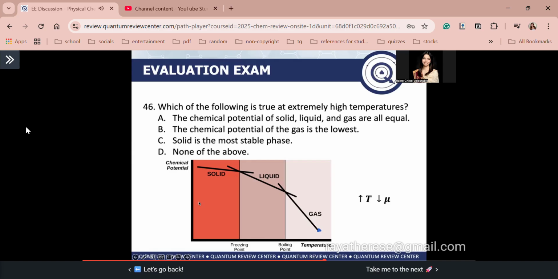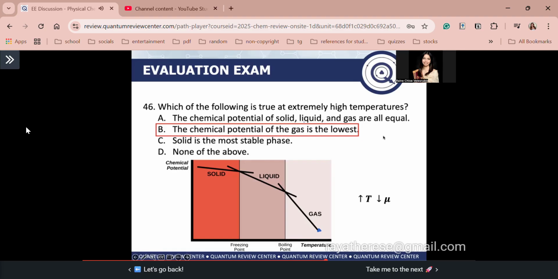It is also because of their higher entropy. Since they have a higher entropy, guys, ayaw na nila mag-react with one another. They are busy moving around because of the high kinetic energy due to the high temperature. So again, your gas molecules are stable. Therefore, they have a low chemical potential. Therefore, the answer for number 46 is letter B. Letter A is obviously wrong: the chemical potential of solid, liquid, and gas are all equal. Hindi yan, di ba? Curious lang, kailan kaya nagiging equal ang chemical potential of solid, liquid, and gas? Nagiging equal ang kanilang chemical potentials at the triple point.